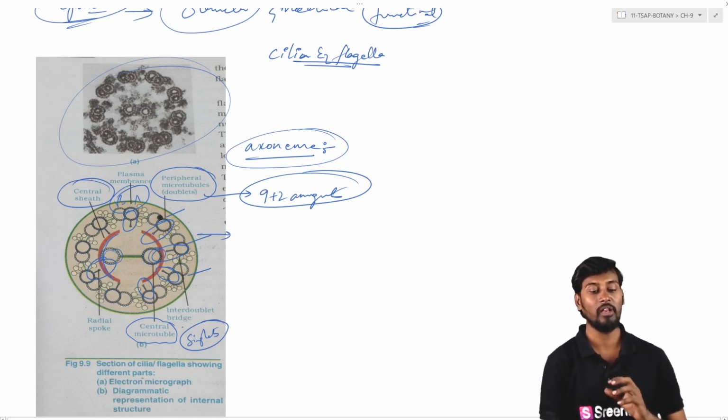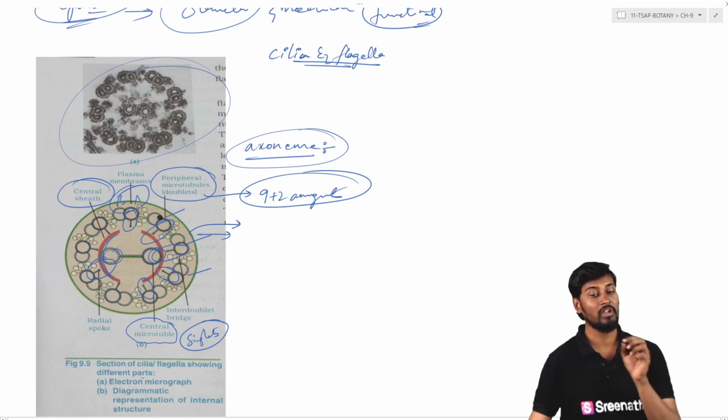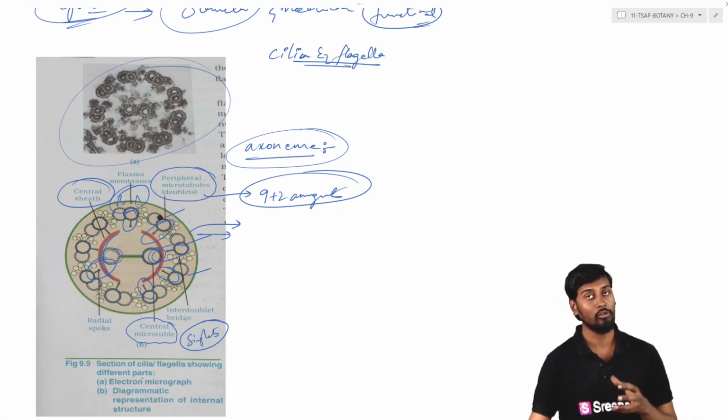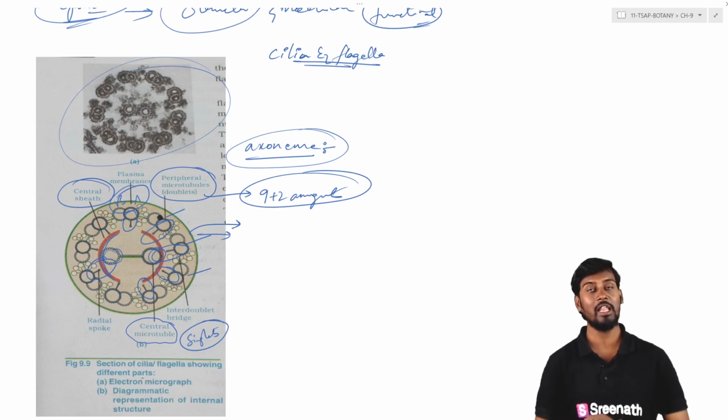So బయట ఉన్న layer ని మనం peripheral sheet అని అంటాం. The peripheral sheet is the one which is covering the peripheral microtubules, and the central sheet is the one which is covering the central microtubules. So this is about the entire diagrammatic representation of the internal structure of the flagella and the cilia.